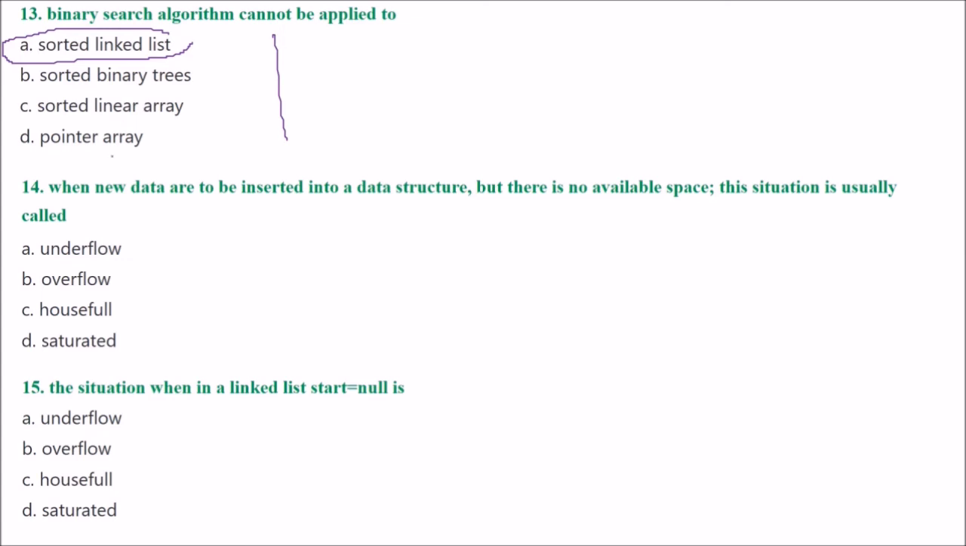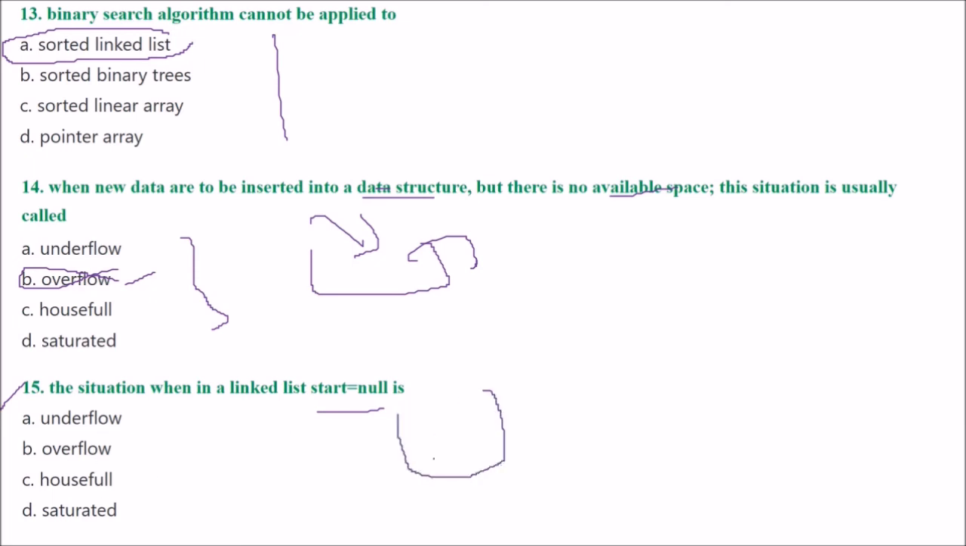Next is, when new data are to be inserted into a data structure, but there is no available space, this situation is usually called as, is it overflow or any other? The answer is overflow, because the bucket is full, you want to pour some more water, that will spill out. That is overflow. Next is the situation when a linked list start is equal to null. That means what? The answer is, of course, the bucket is empty, you want to take out water. That means it is an underflow.